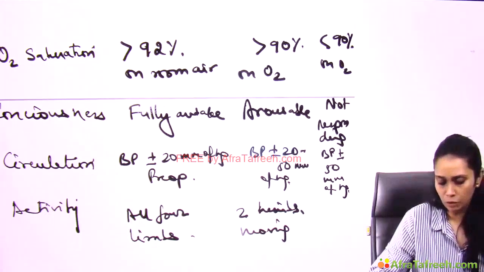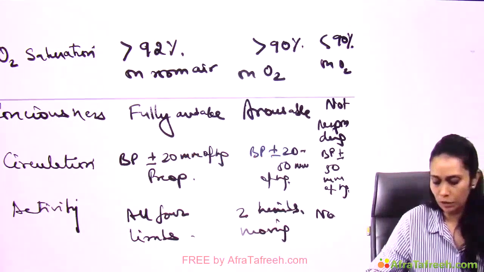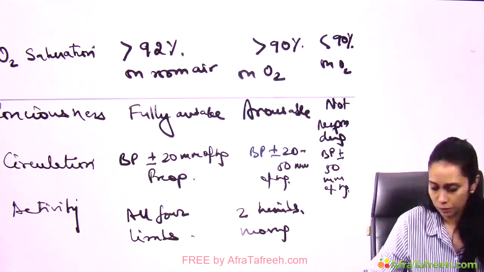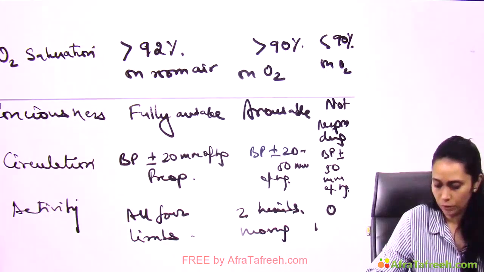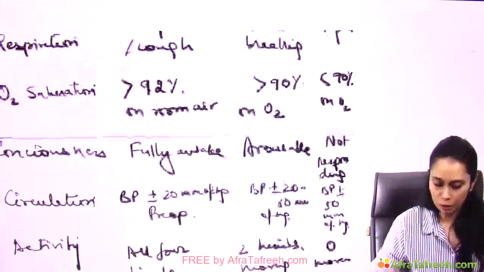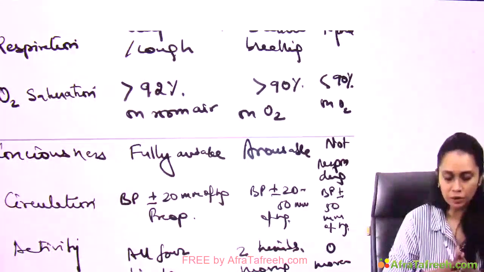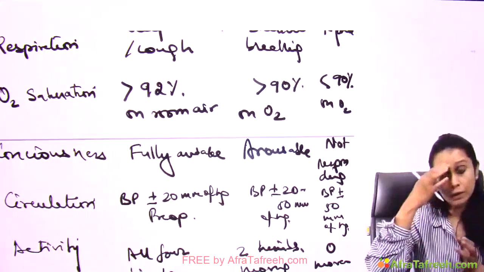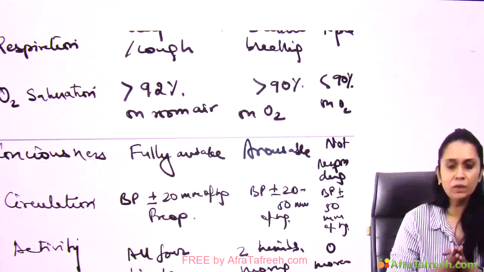And no movement, 0 movement, then it is 0. So what all I told you: respiration, oxygen saturation, consciousness, circulation, activity, right? On the basis of this, we calculate.